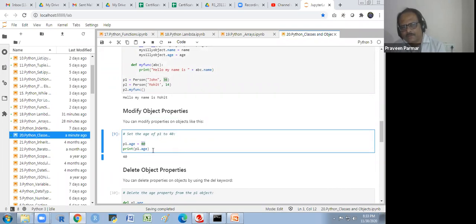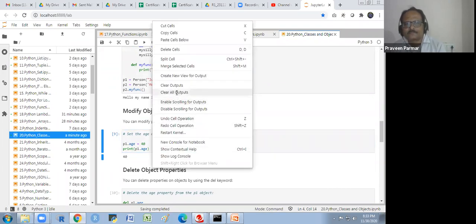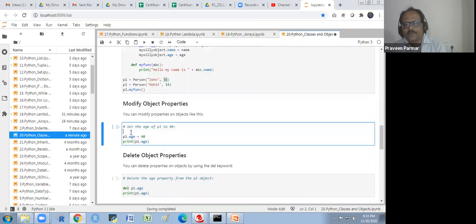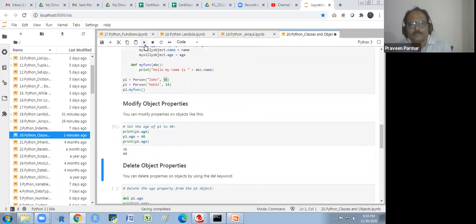So if I print next time, I will get, if I print here again, now you could understand better. Previously it was 36, later it is 40. Got it? Okay. So we have modified it.